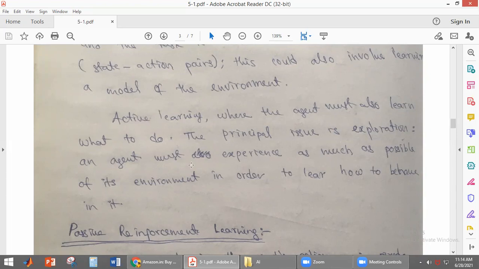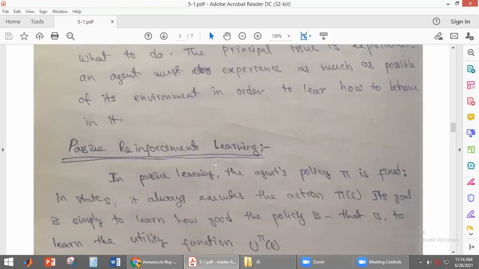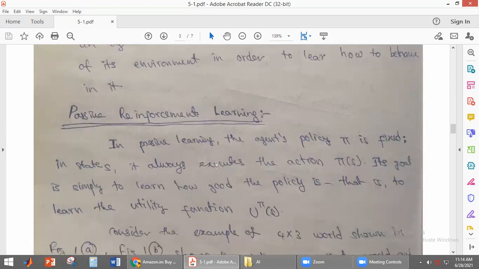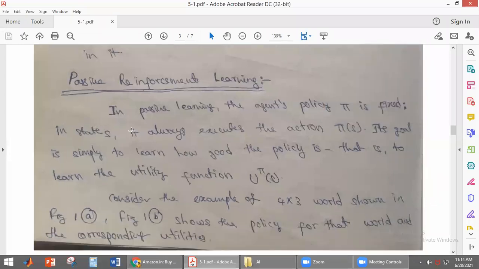Now we'll discuss what passive reinforcement learning is. Just now we discussed that in passive reinforcement learning, the agent policy is fixed. Which actions the agent has to take is fixed. The agent policy is fixed in each and every state, so it always executes the action pi of s in any particular state. What action the agent has to take is denoted by pi of s.